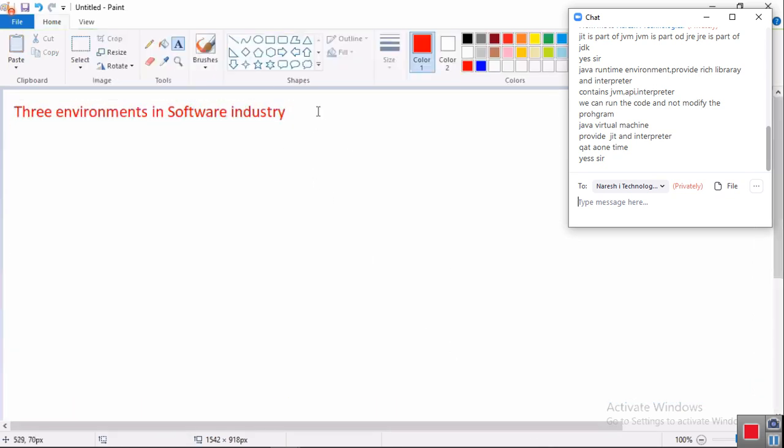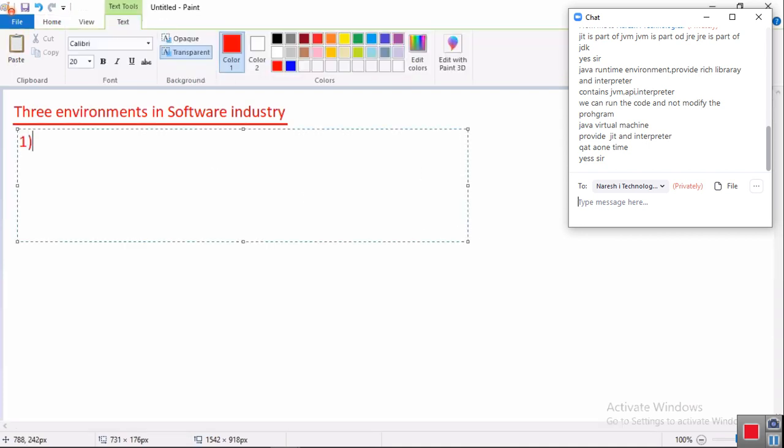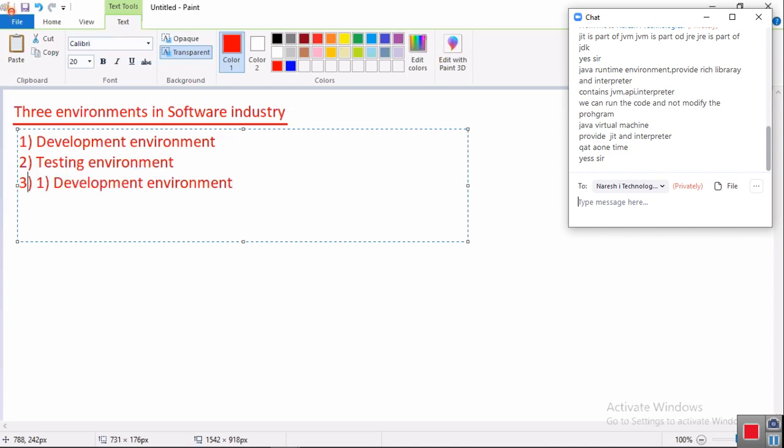What are they? Number 1, development environment. Number 2, testing environment. Number 3, production environment.